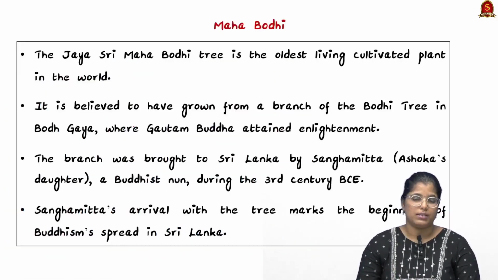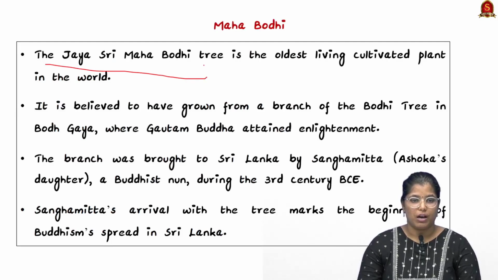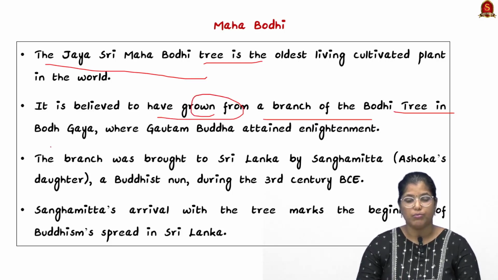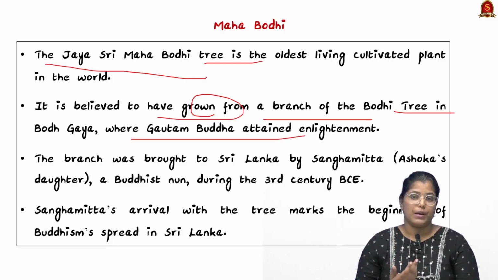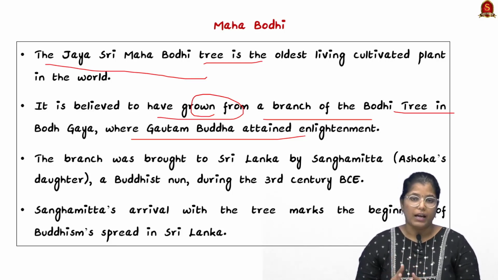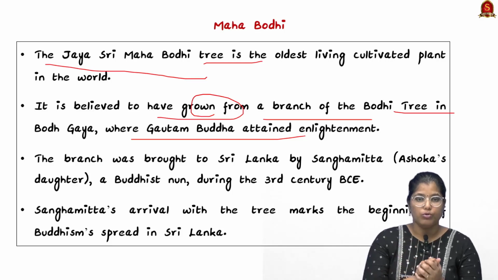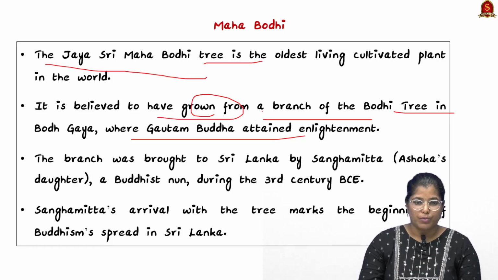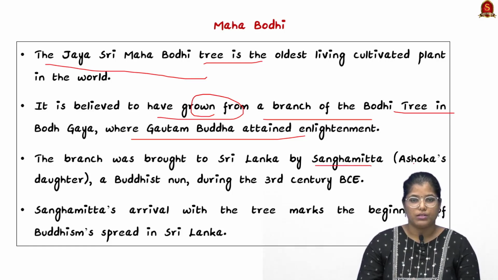So we shall start with what is this Mahabodhi. The Jaya Sri Maha Bodhi is actually the oldest living cultivated plant in the world, and it is believed to have grown from a branch of the Bodhi tree in Bodh Gaya. Bodh Gaya is the place where Gautama Buddha got enlightenment, and from there a particular branch has been brought to Sri Lanka and planted there, and currently it is the oldest living plant in the world. The branch was brought to Sri Lanka by Sangamitta, who is none other than Ashoka's daughter. She was a Buddhist nun during the 3rd century BCE.